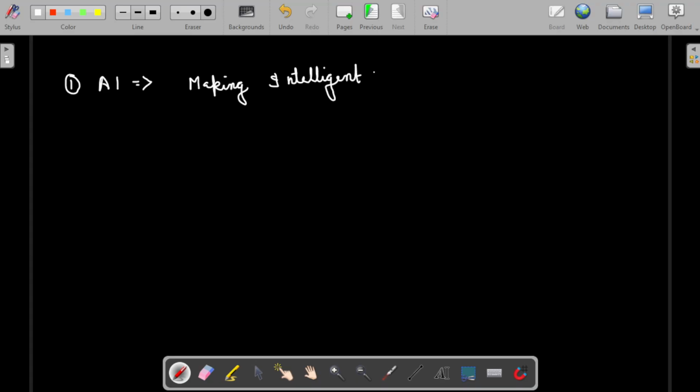Making intelligent machines. Okay, which is the first one. Then the second subset that we can think of is ML, which is machine learning, right? It is a subset of AI, as many of you may know. The idea here is that it is an approach where you teach a machine to learn from data.